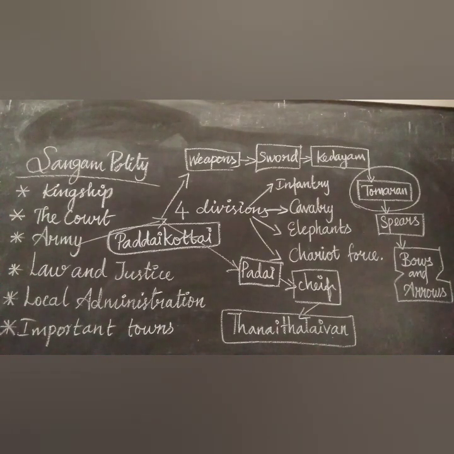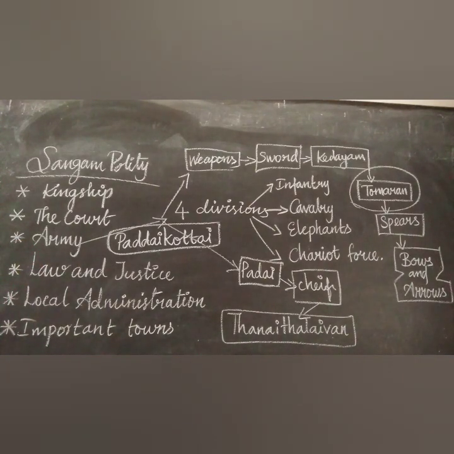The forts were protected by deep moats and trenches. Moats means something that looks like a deep pond. The war drum was worshipped as a deity. So these are the important points in the army forces.